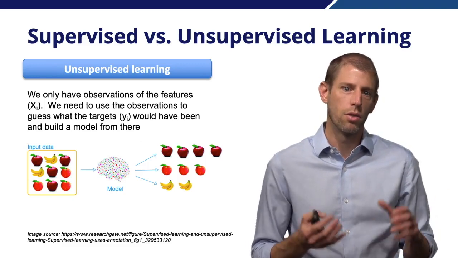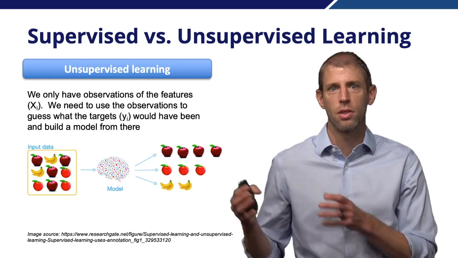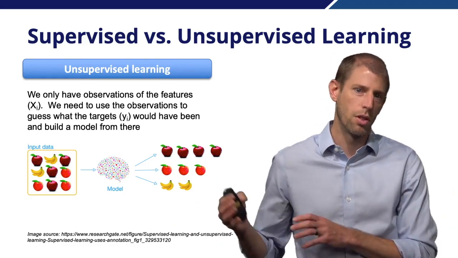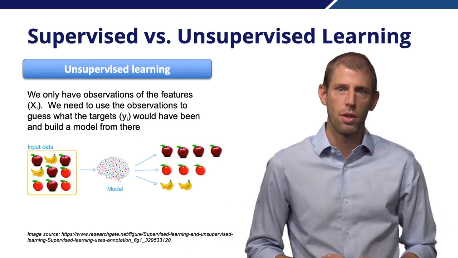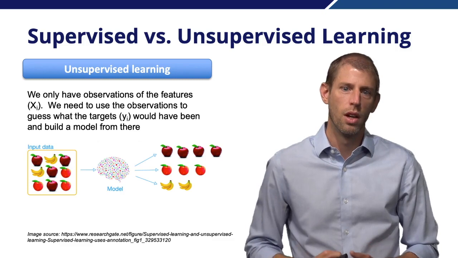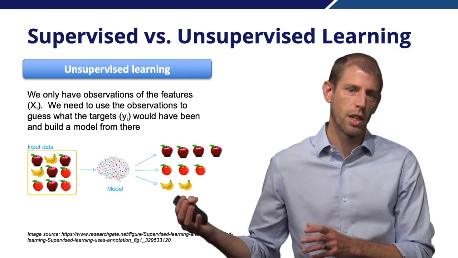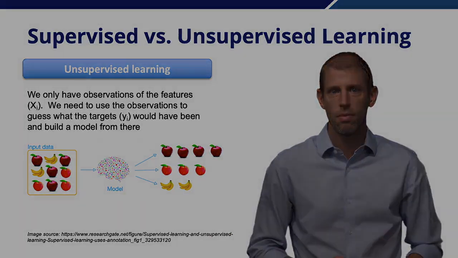It might use color or shape, for example, to separate the apples from the oranges from the bananas. But it wouldn't necessarily know that these are apples or these are bananas because we've not provided the target information for each of the observations to be able to learn that target. Our objective, again, is different. We're trying to group or organize things, not predict a specific output target.